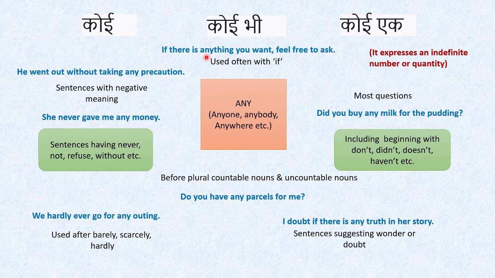Now there's one more thing that I would like to tell about any. Any के case में कोई limitation नहीं है, किसी भी तरह की restriction नहीं है. For example, in this sentence, if there is anything you want, so anything, कोई भी चीज चाहिए. So कोई restriction नहीं है कि सिर्फ इतना चाहिए या सिर्फ इसमें से ले लेना. So if there is anything you want, no limitation, no restriction. So in that case also we use anything. So ये rules हैं, इनको याद रखना है and we will be able to solve all the questions.